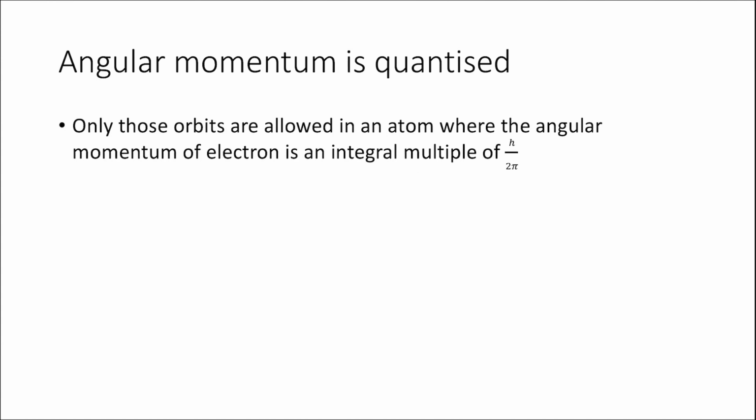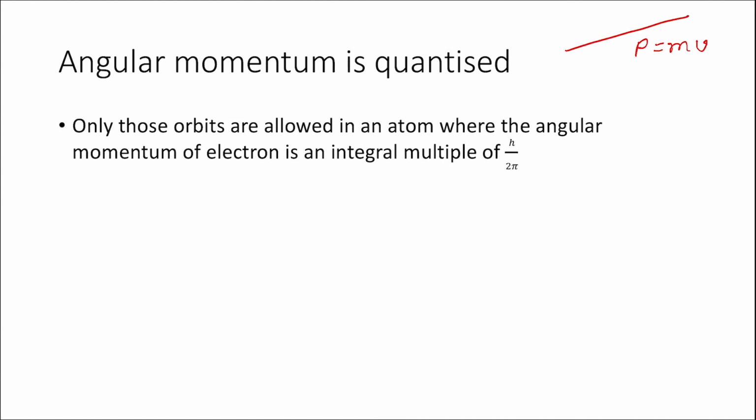The second postulate states that only those orbits will be allowed in an atom where the angular momentum of electron is an integral multiple of h by 2 pi. Try to understand this. For a body moving on a linear path, the linear momentum p is expressed as m times v, that is mass times its velocity.